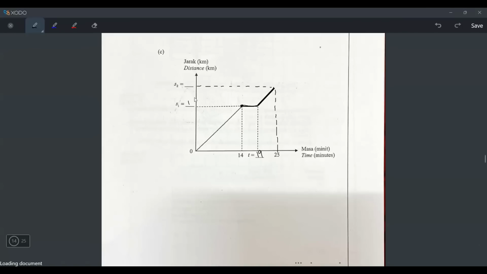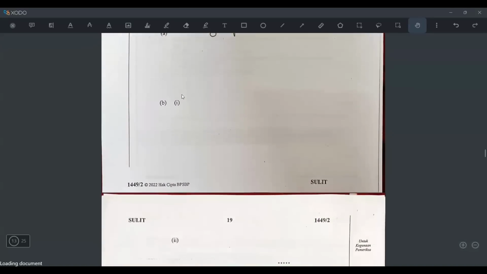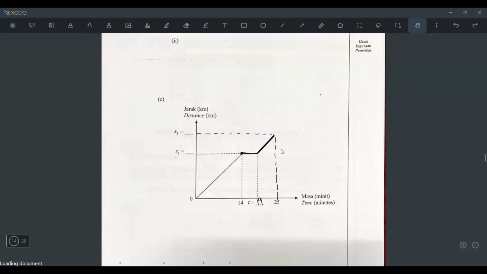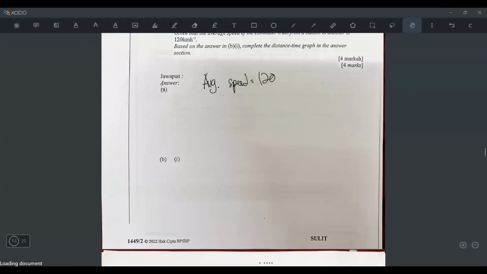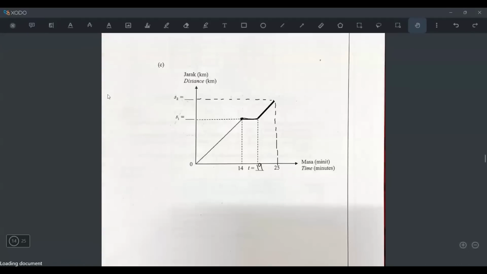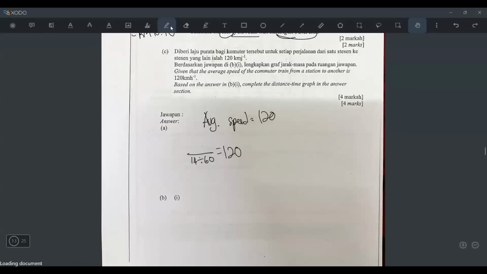Okay, but the problem is how to get this and this. Okay, this value represents distance, right? So how to get the distance? Well, do you remember in the question they gave us something? They gave us average speed. And what is average speed? It's the overall, or the average speed is 120. It means the overall speed is 120. And we all know the speed formula is distance over time. So can we say distance over time equals 120? And then for the first 14 minutes, I will just write 14. Okay, but I have to divide by 60. The reason is because the 120 is in kilometers per hour, if I'm not mistaken. Yeah.